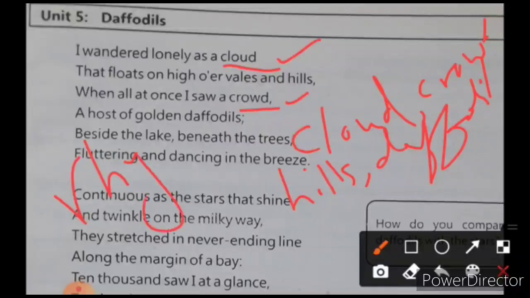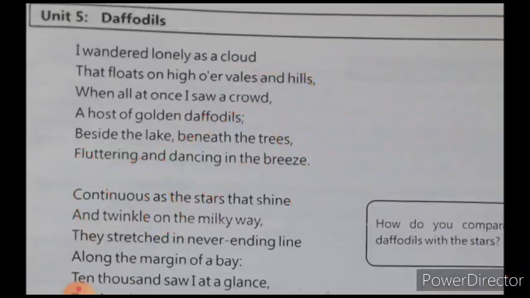ये दिमाग में बिठा लें कि these are your rhyming words, ये आपके राइमिंग वर्ड्स हैं जिसको आपने फोकस करना है कि अगर पेपर में आता है कि what are the rhyming words, तो आपने क्या लिखना है? You are gonna write the rhyming words of this stanza are cloud and crowd, hills and daffodils, trees and breeze. So these are the rhyming words. First हमने क्या किया? We have done the rhyme scheme, that is A B C C, and now we have done the rhyming words. The rhyming words are cloud, crowd, hills, daffodils. ठीक है? Now comes the next thing कि now I am gonna explain the first stanza.